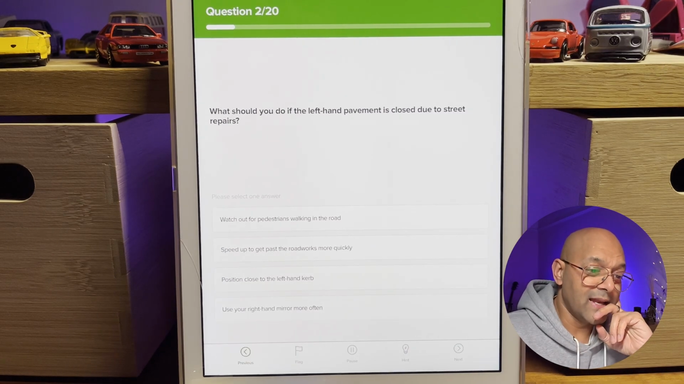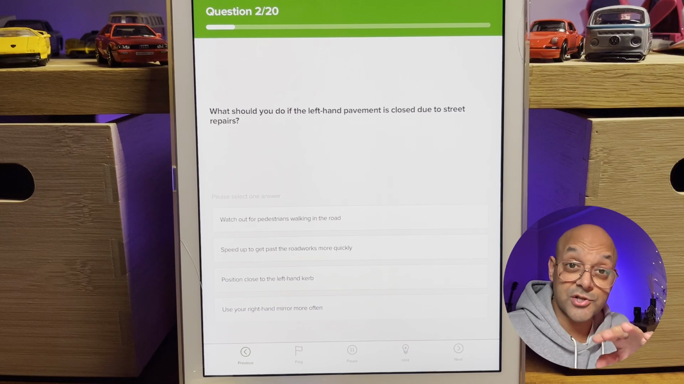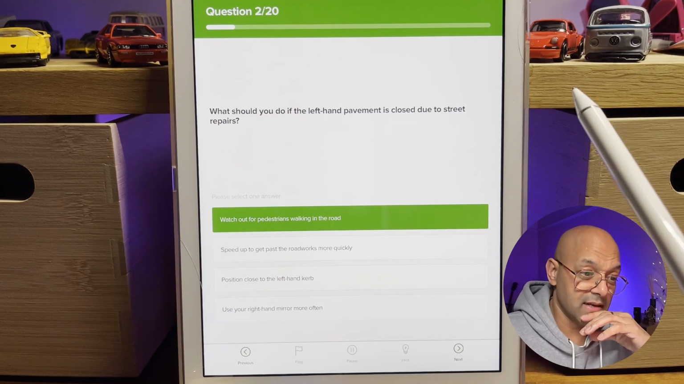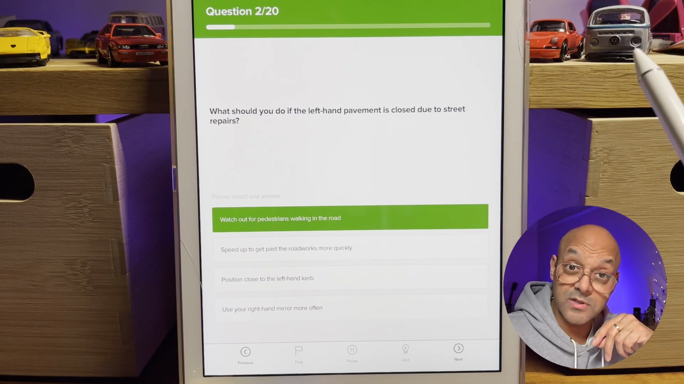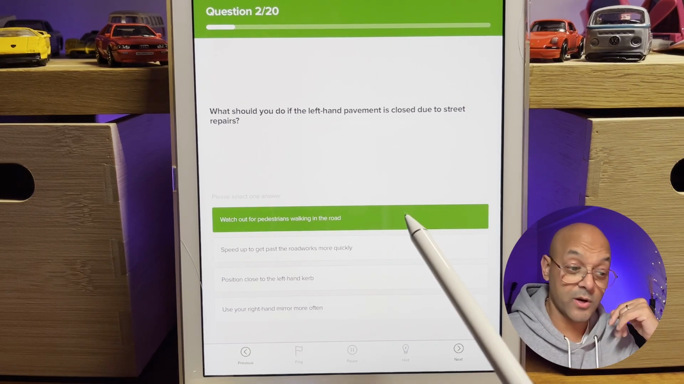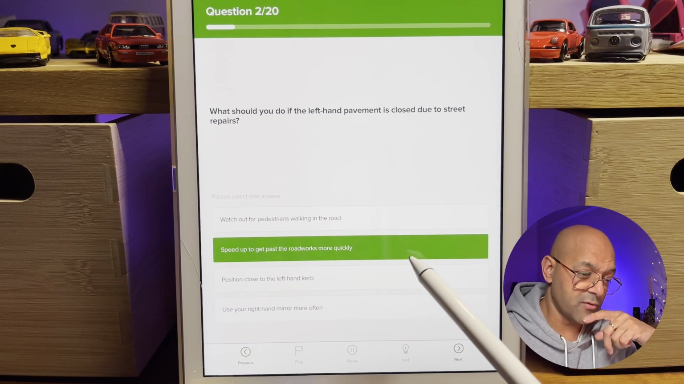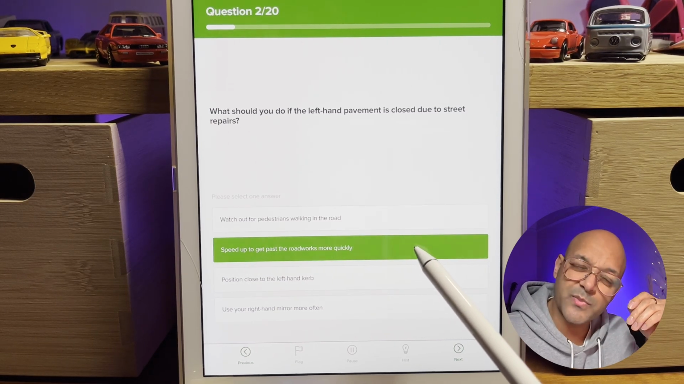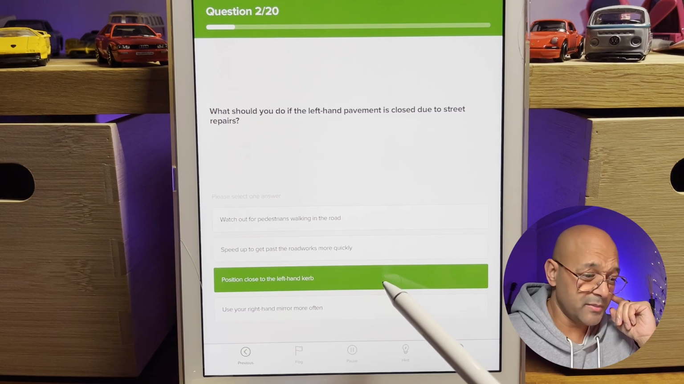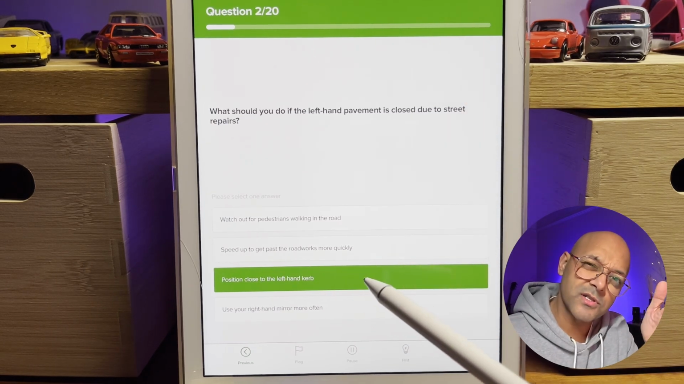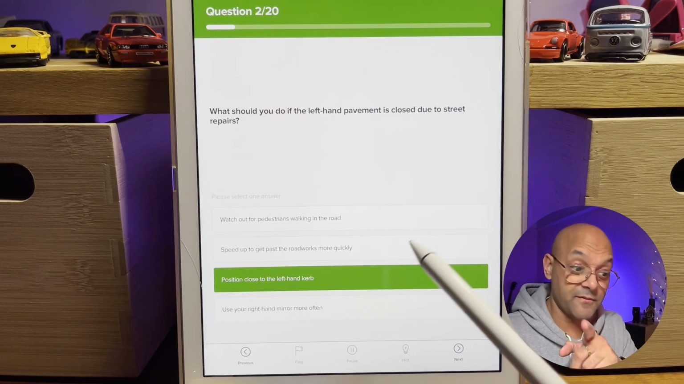What should you do if the left-hand pavement is closed due to street repairs? Watch out for pedestrians walking in the road. That kind of makes sense. The left-hand pavement is closed. So where are they going to walk? So far, first option is good. The second one, speed up to get past the roadworks more quickly. The pavement is closed, so what if somebody does step out? Why would you want to speed up? Position close to the left-hand curb. The left-hand pavement is closed due to repair, so why do you want to drive close to it? That doesn't make sense. That's not the safest option either.